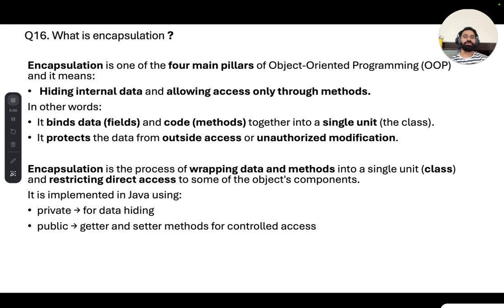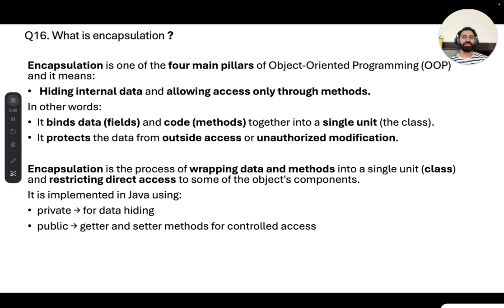So in a class we create a private property or private variable, so that this private variable cannot be accessed directly from outside the class. Then how to access it? For that we provide a public getter method and also a public setter method. The public setter method is to modify the property, and the public getter method is to access this property.